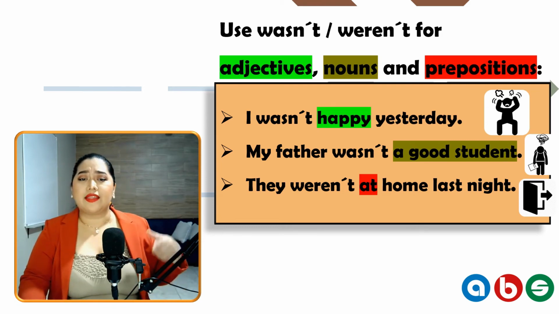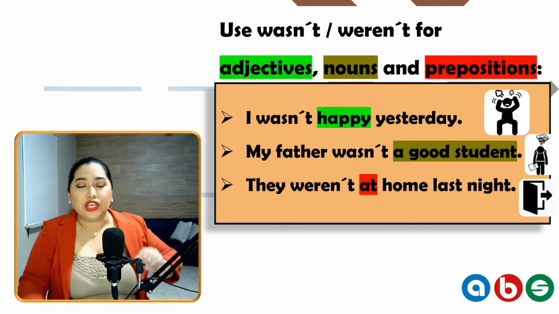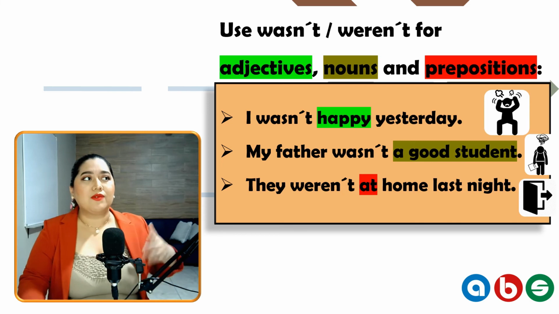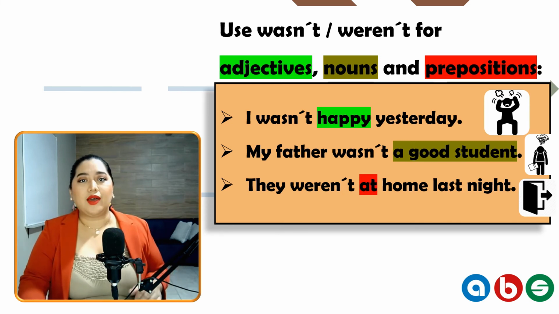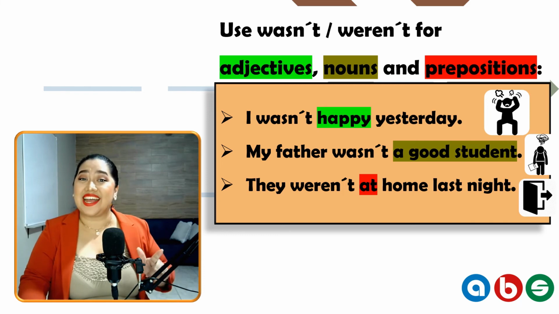And finally, they weren't at home last night. At is a preposition. So we use the negative form of the verb be with prepositions. Remember that. Adjectives, nouns, and prepositions. So you can't say, I wasn't cook. I wasn't go. That's not correct. Only for adjectives, nouns, and prepositions.